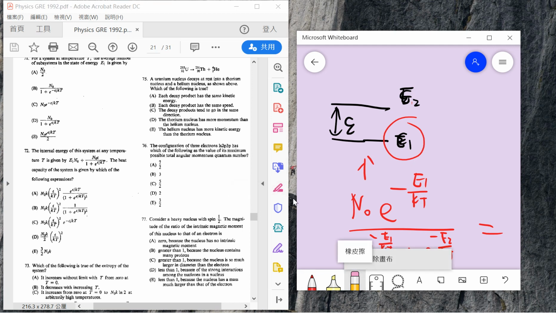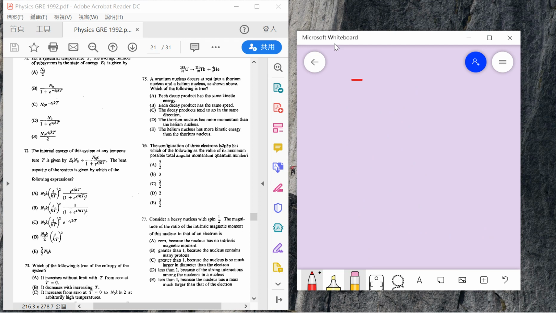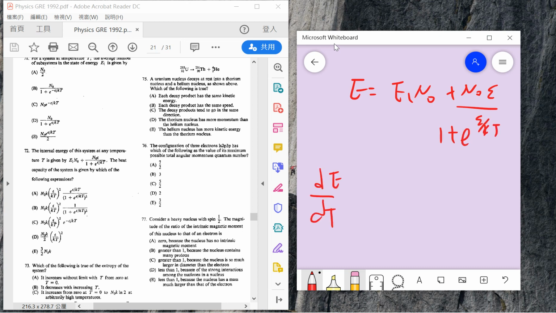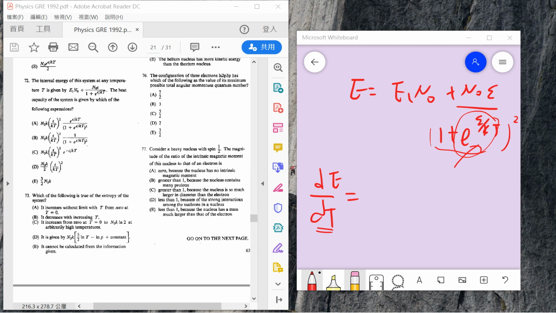Since you already know the total energy, what you can do is differentiate with respect to T, and this is the capacity. It's a direct differentiation, and I think it's easy, so I don't want to do it here. You will have some squared term, and then you differentiate. So the answer is A.